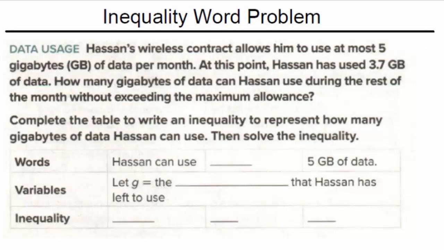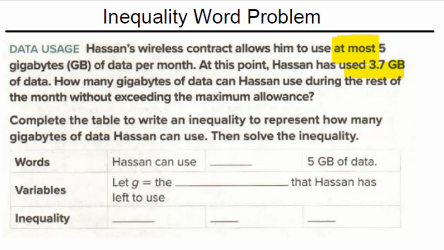Here we have a little bit of an inequality word problem. It says Hassan's wireless contract allows him to use at most, that's an important one, 5 gigabytes of data per month. At this point, he has used 3.7. So at most, he can use 5. He's already used 3.7. How many gigabytes of data can Hassan use during the rest of the month without exceeding his maximum allowance?